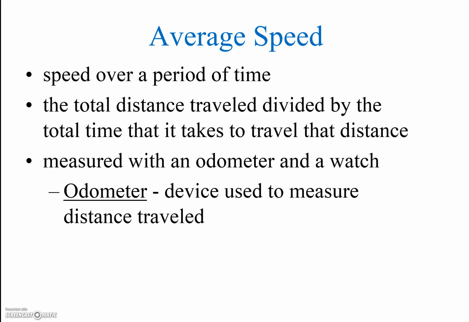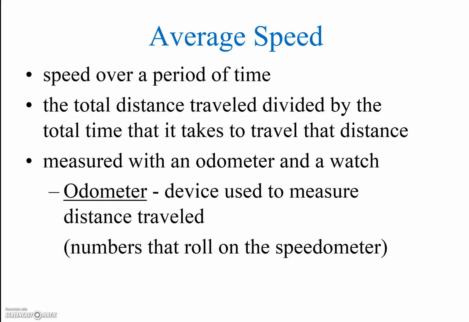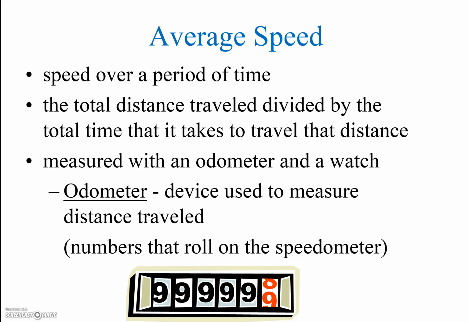When we deal with an odometer, it's the device that's used to measure the distance traveled. There's one on the dashboard of your car. It's the numbers that roll on the speedometer. And it looks something like this. So we can measure the distance that's traveled with an odometer, measure the time it takes to travel that distance with a watch, and take the total distance divided by the total time, and that would give us our average speed.